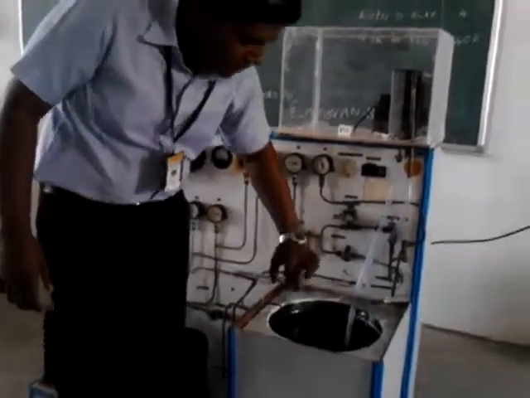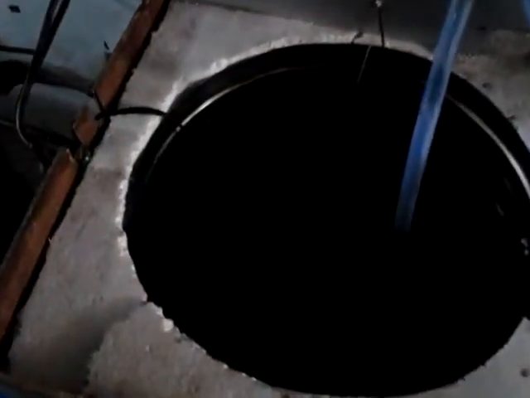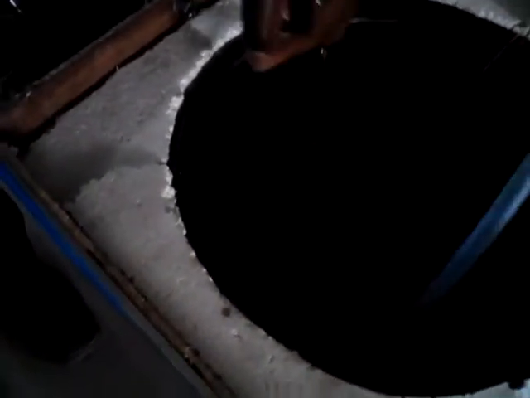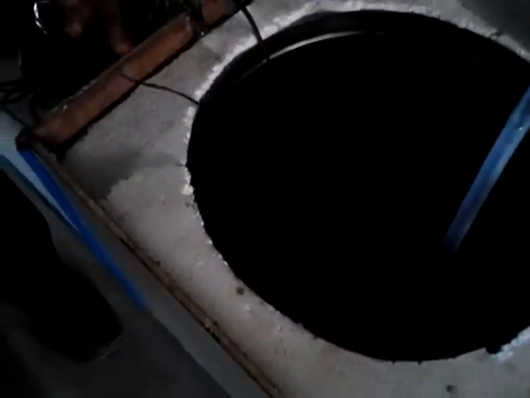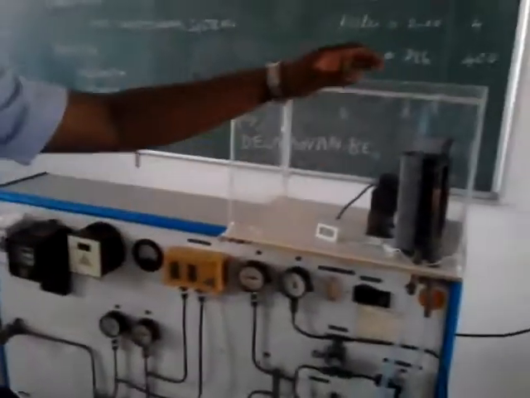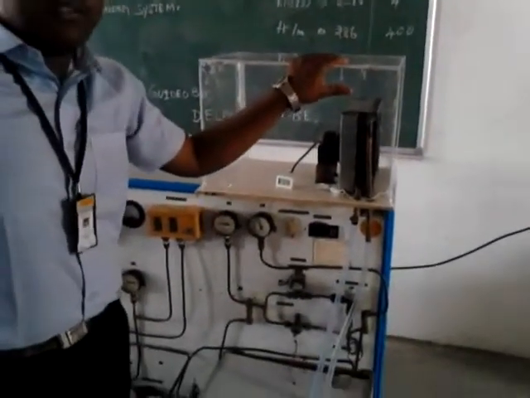In this evaporator unit, submersible pumps are used. Thermostat sensors are used to identify the temperature of the water, and the submersible pumps are used to pump the chilled water to the secondary unit, and the secondary chiller is one of the models of the water chiller.